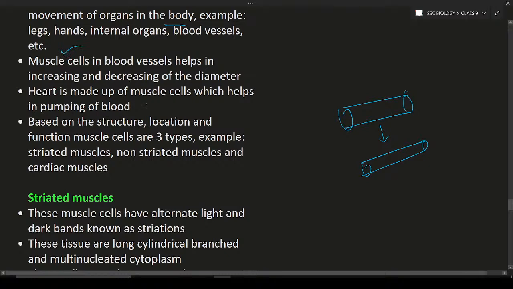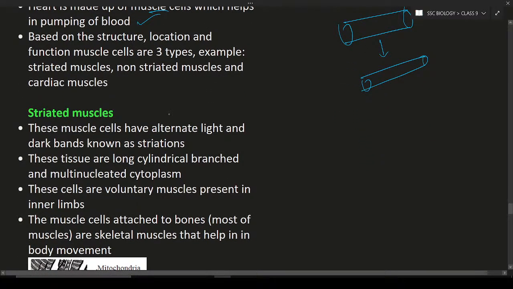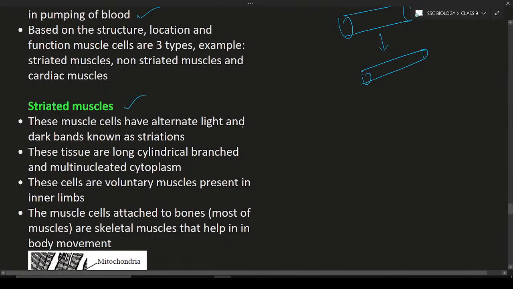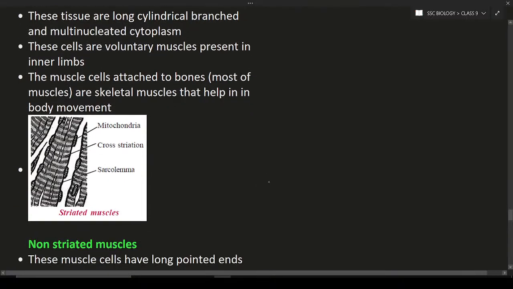Okay. Now the heart is made up of muscle cells which help in the pumping of blood and so on. Based on structure, location, and function, muscle cells are of three types. One is striated. What is striated? It means they have striations. You can see in these muscles, the striations are present. It is not the non-striated muscles. They are multinucleated, meaning in the cytoplasm many nuclei are present. If many nuclei are present, that is known as multinucleated, and they also help in the movement of the body.